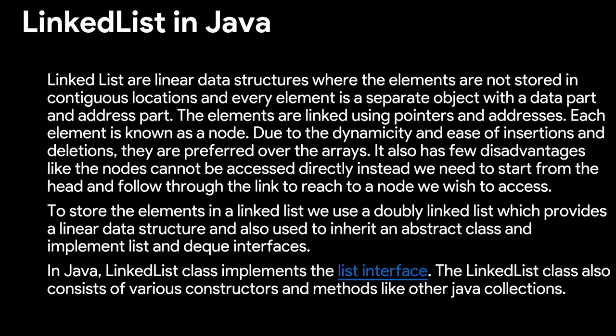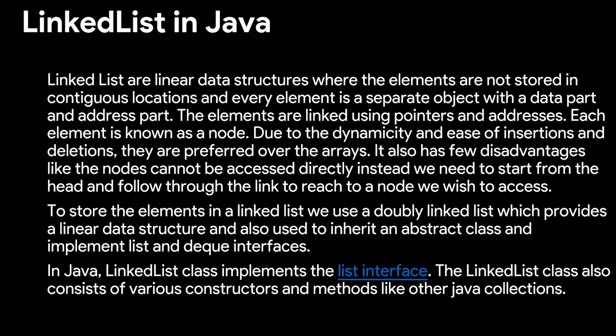We move on to linked list in Java. Linked lists are linear data structures where the elements are not stored in contiguous locations, and every element is in a separate object with a data part and an address part. The elements are linked using pointers and addresses. Each element is known as a node. Due to the dynamicity and ease of insertions and deletions, they are preferred over arrays.